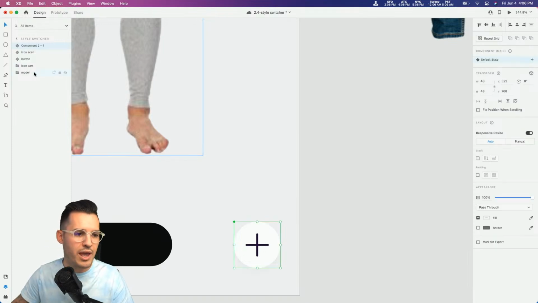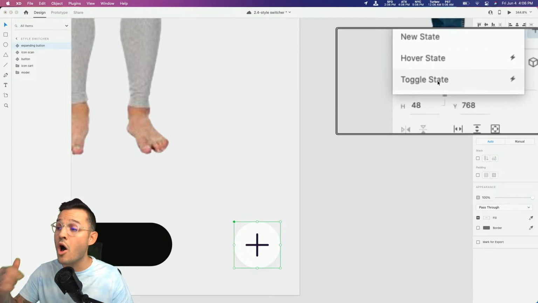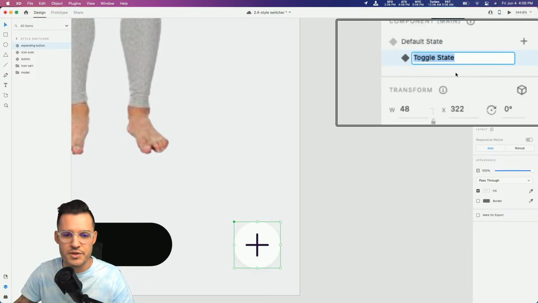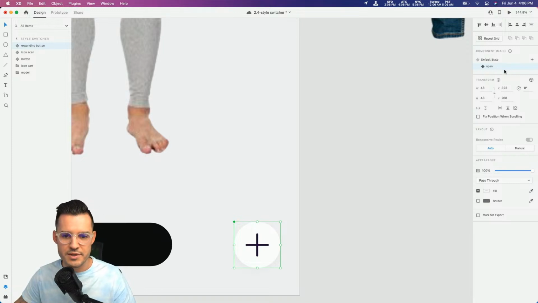I'm going to hit Command or Control K to turn this into our expanding button like that. Okay, and then I want to create a new state. So let's create a toggle state. That is a new state that's already wired up to toggle on and off. It's going to do that prototyping work for us. So we're going to create the toggle state. Let's call it open, something like that. You call it whatever you want to call it. I'm going to call mine open.